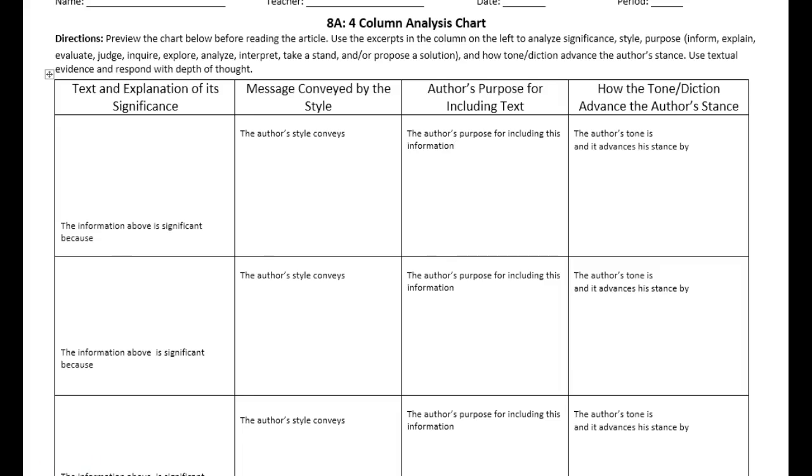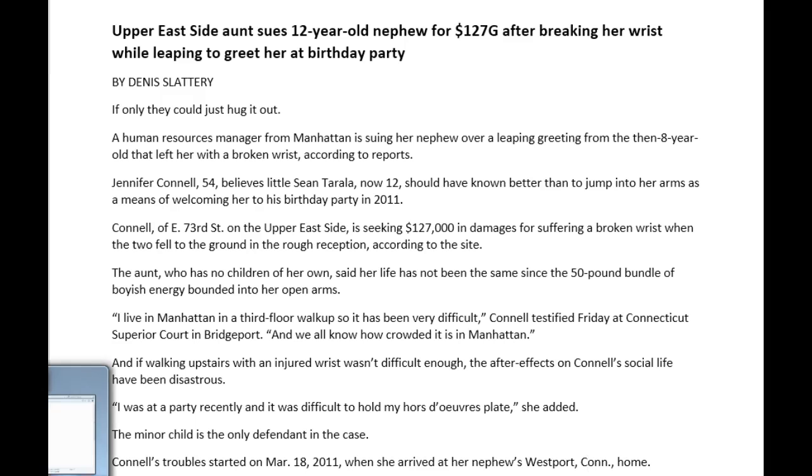Let's read the article. Upper East Side aunt sues 12-year-old nephew for $127,000 after breaking her wrist while leaping to greet her at a birthday party. By Dennis Slattery. If only they could just hug it out. A human resources manager from Manhattan is suing her nephew over a leaping greeting from the then 8-year-old that left her with a broken wrist, according to reports. Jennifer Connell, 54, believes little Sean Terrella, now 12, should have known better than to jump into her arms as a means of welcoming her to his birthday party in 2011.